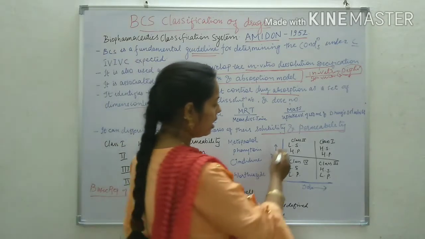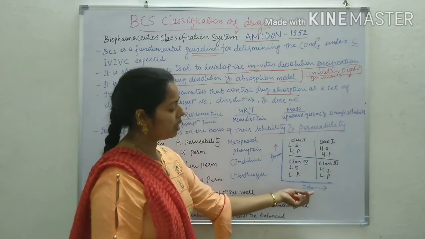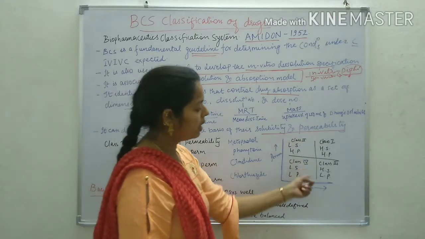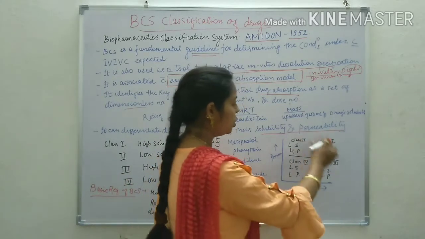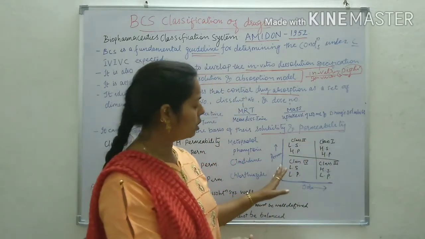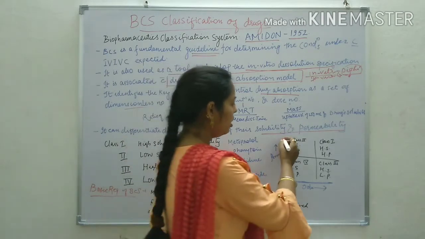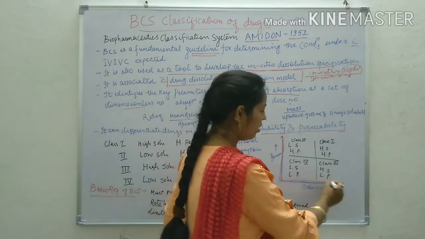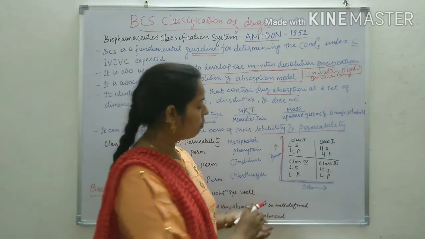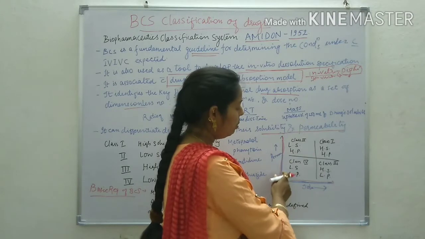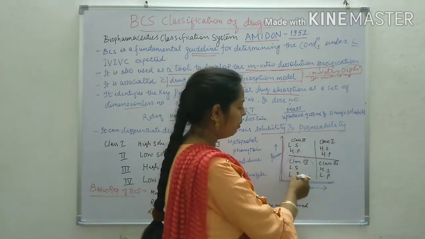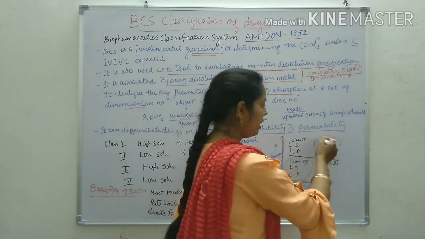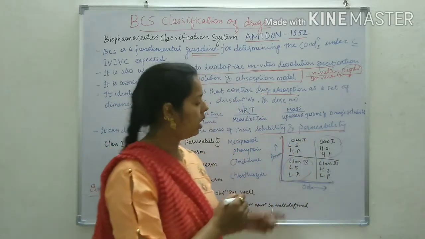Before that, there is a graph plotted between solubility and permeability. As per the 4 classes, we have shown the 4 classes in this graph, with increasing permeability on one axis, and this is the solubility. At this portion, solubility and permeability are both low, and at this place both are high.